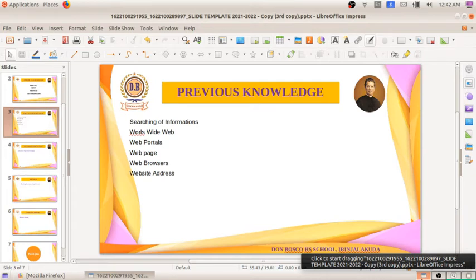But where will we type this website address? Through different web browsers we can do that. Some of the important web browsers are Google Chrome, Mozilla and Internet Explorer.